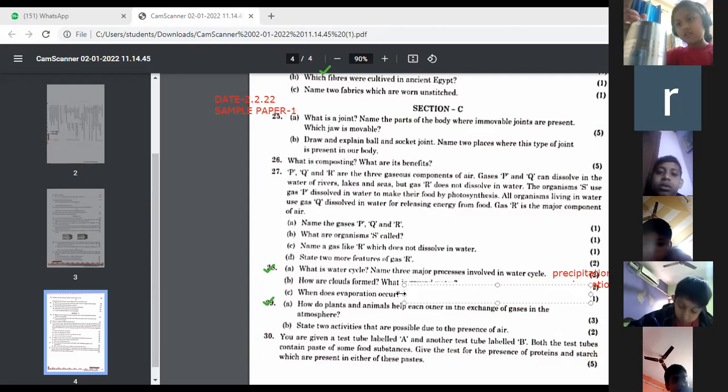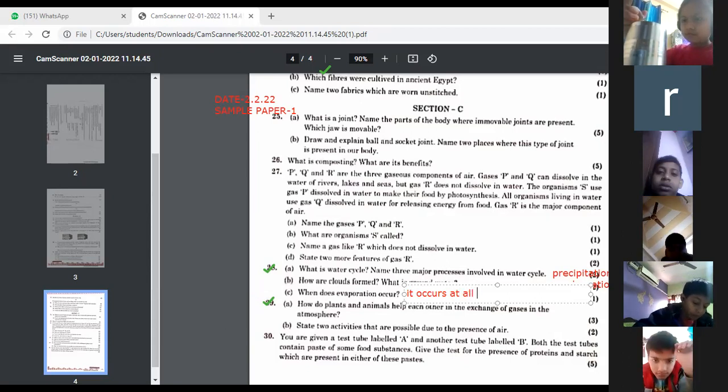Or you can write down, it occurs at all temperatures. You can write down this.